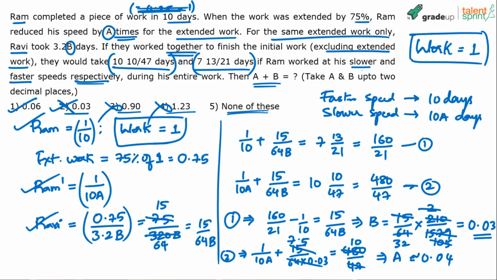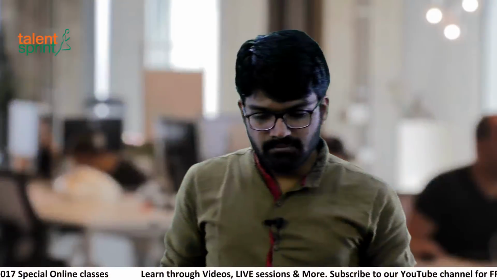So I would mark option 1 as the answer. A plus B, right? 0.03 plus 0.04. This is a rough calculation. When you do it more precisely, I'm sure you will get much closer to 0.06 than compared to 0.07. All right, so the answer for this one is option 1.